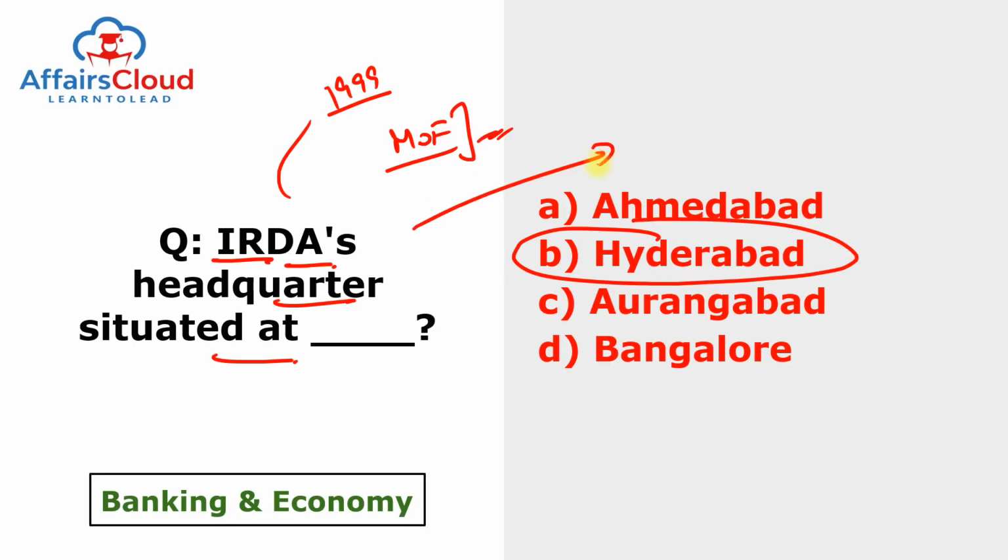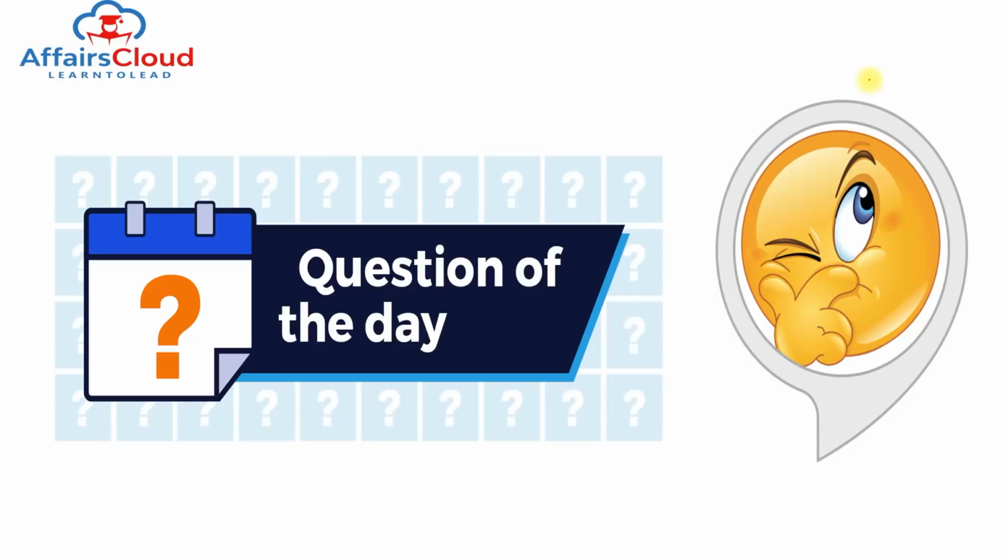But the most important thing, who becomes chairman of this organization? Recently he is appointed and name of this person is Debashish Panda. Remember, Debashish Panda is now the new chief or new head or new chairman of the Insurance Regulatory Development Authority.